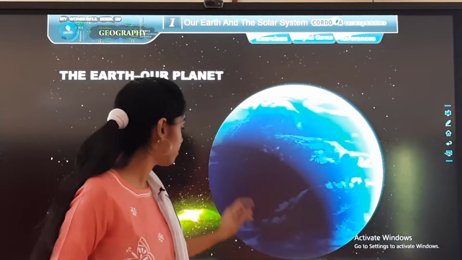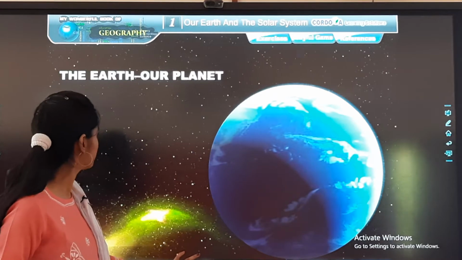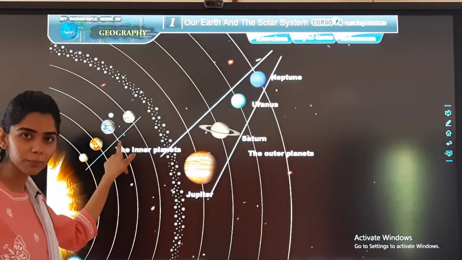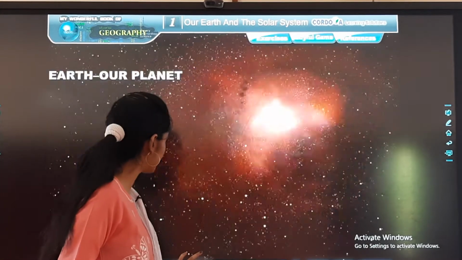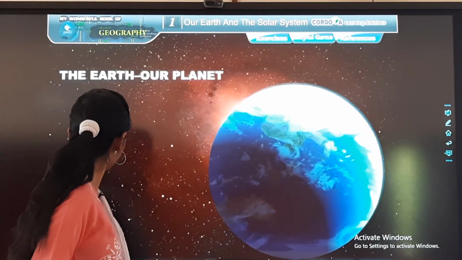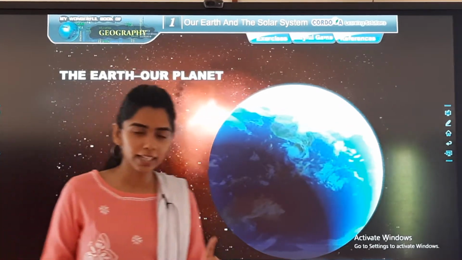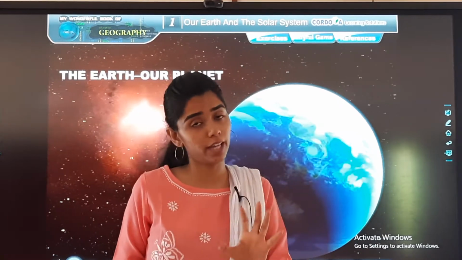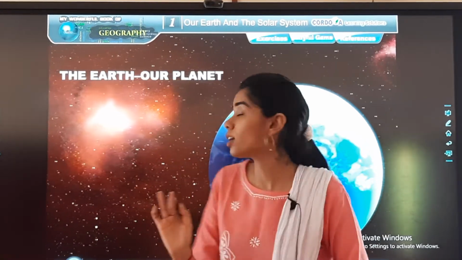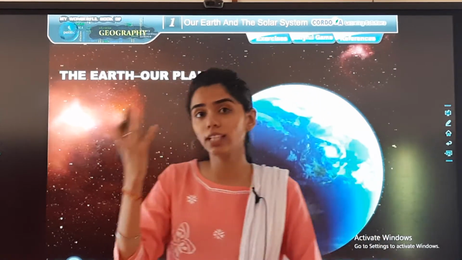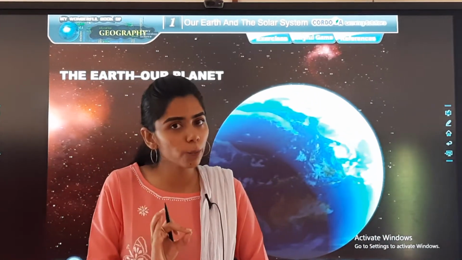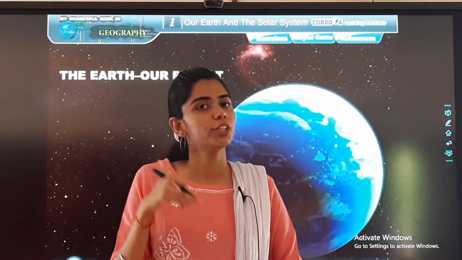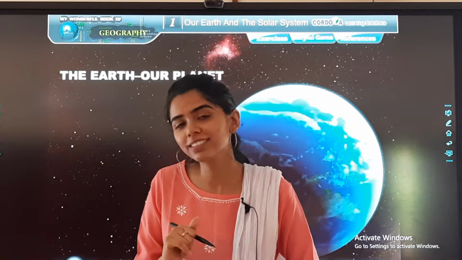We saw the place right here. Earth is at the 3rd number, right? It is the only planet in the solar system that supports life. Is that clear? Now see, Earth is a planet which is favorable for life. Why? The reason is because the distance from the sun is not too much, and because of which living things can survive. That is the planet Earth. It can keep human beings, animals and plants alive.